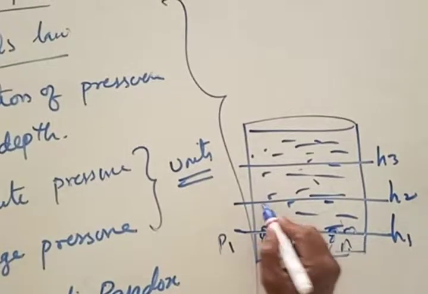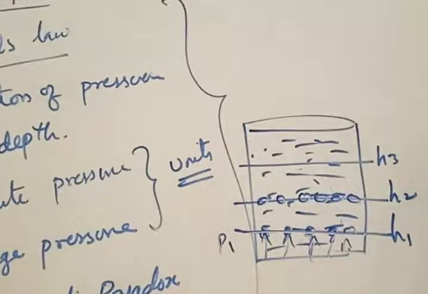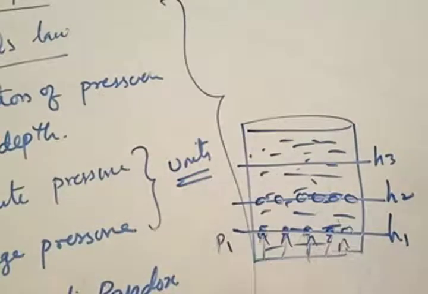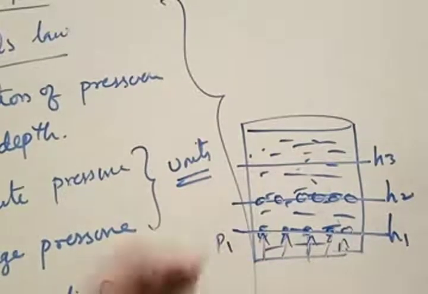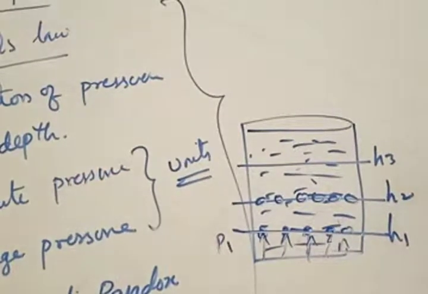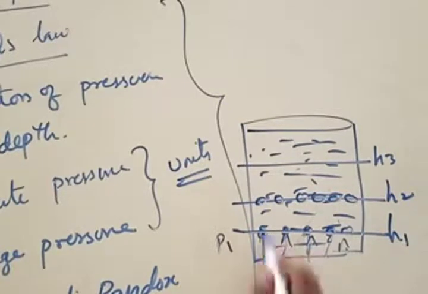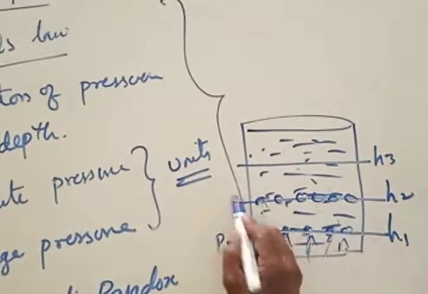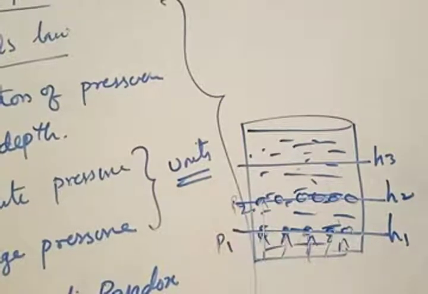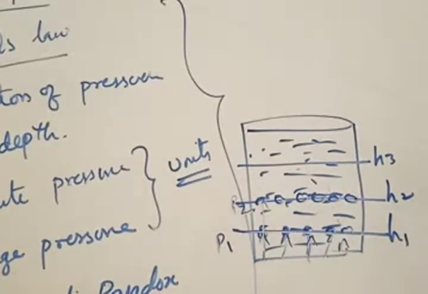Now, there is some other height called h2. There are some other fluid particles here. If you place an object, you get the force upon that object. If you don't place an object, the particles of the fluid will get that force or pressure. Now this particle, at a height of h2, will have some pressure P2, and all the particles at the same height will have the same pressure.